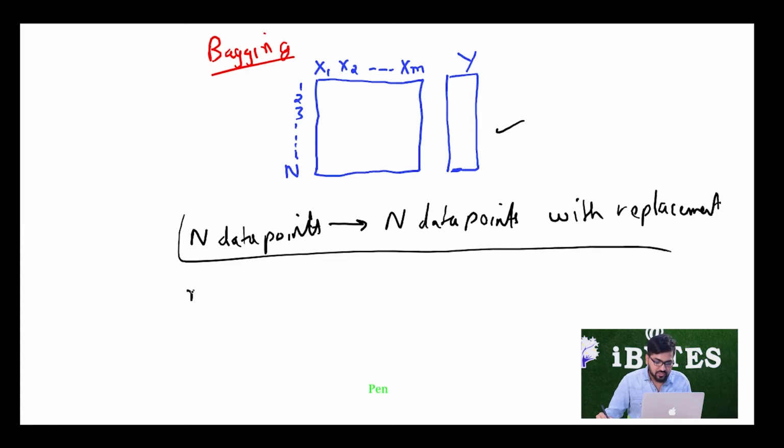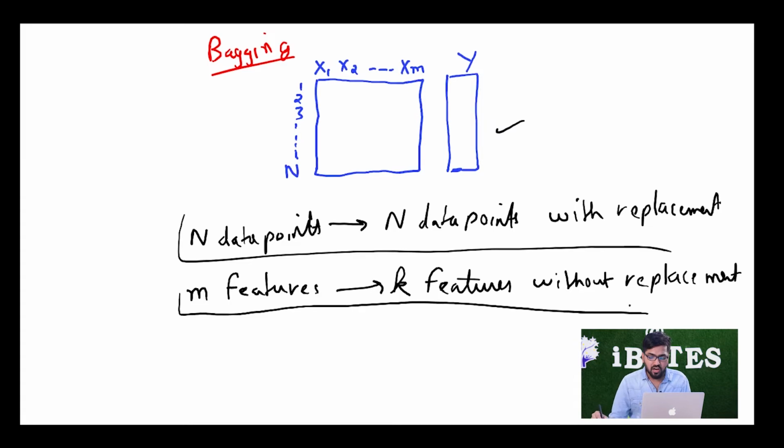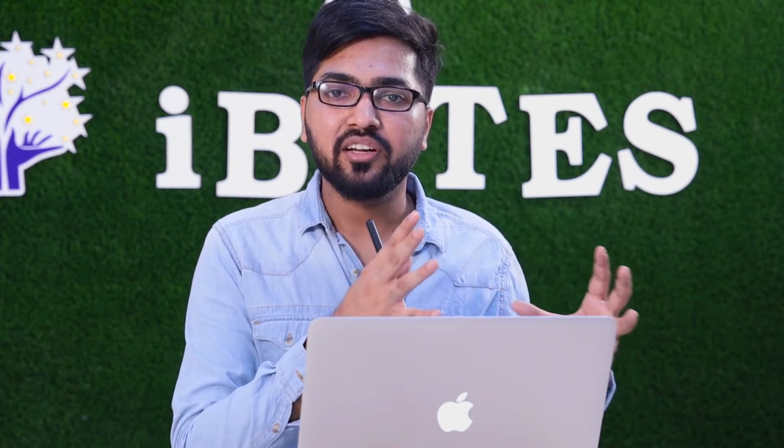For m features, we choose k features, such that obviously k should be less than m, and we choose them without replacement. One feature can only come a maximum of once. So in n data points, we selected n data points with replacement, and in m features, we selected k features out of those m without replacement. These are the different ways we can get different data sets.